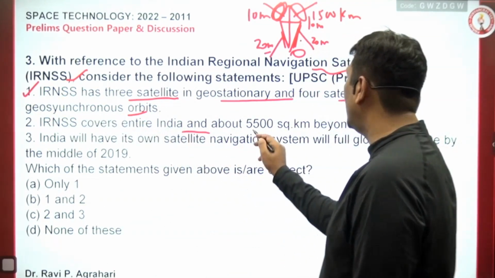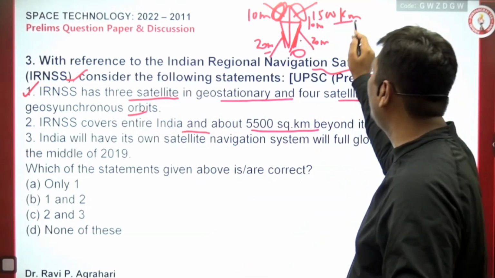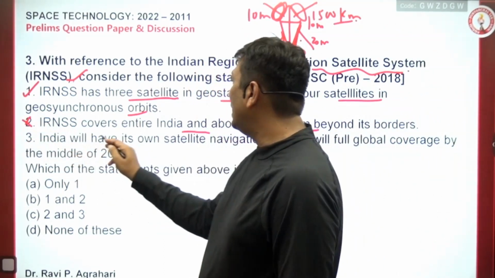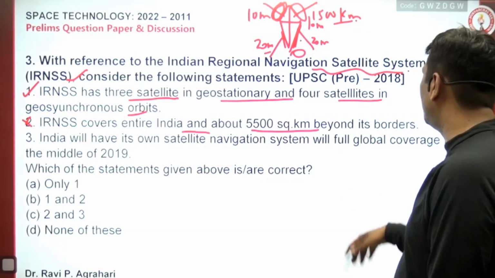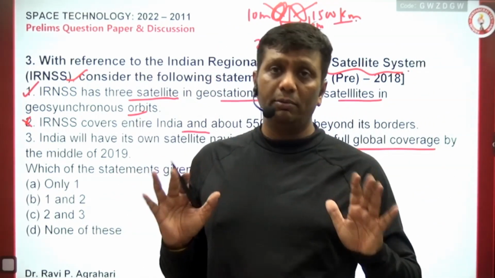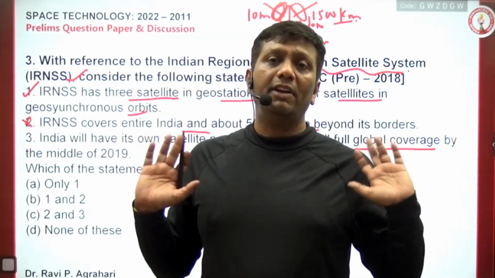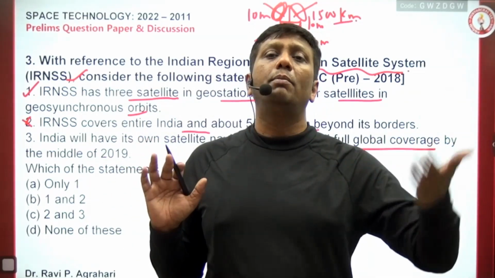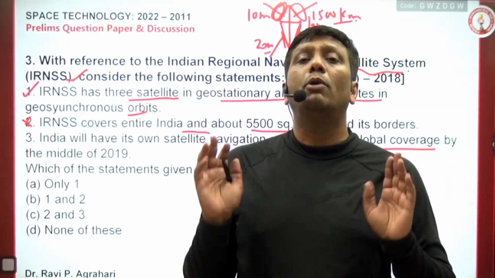IRNSS covers entire India and about 5,500? No, 1,500. That is absolutely wrong. India will have its own satellite navigation system with full global coverage? No, guys. India still has only a regional GPS. India has still not thought about a global GPS.